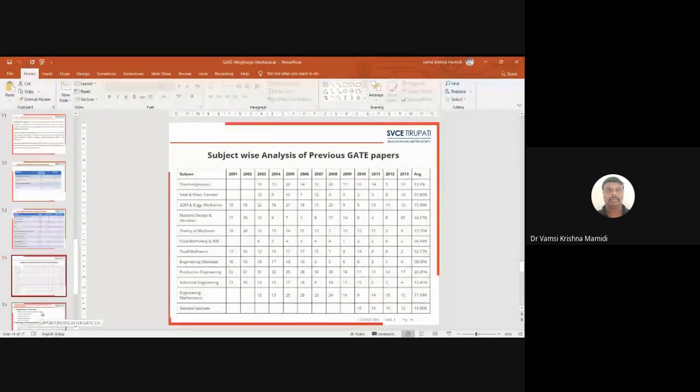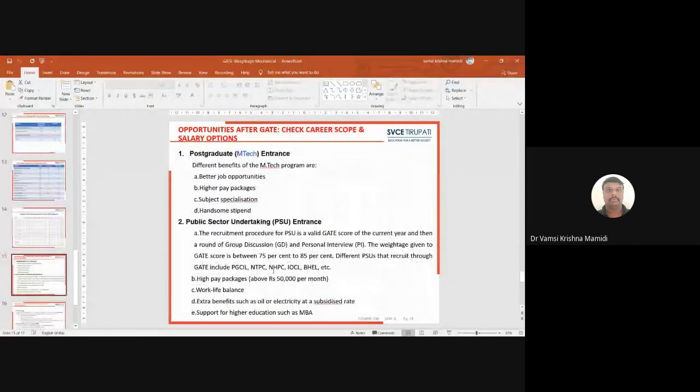Next, what are the opportunities if you complete this GATE examination? One, you can go for the graduate entrance, that is MTech. The GATE exam is nothing but a postgraduation entrance examination. At the same time, you can get better opportunities, higher pay packages, subject specializations, and a handsome stipend.